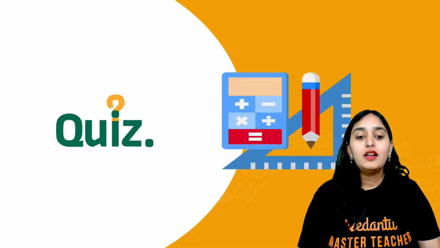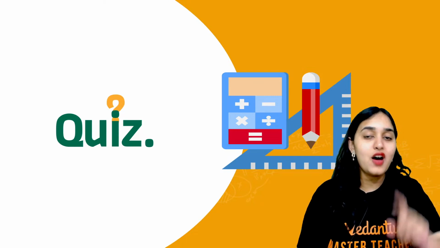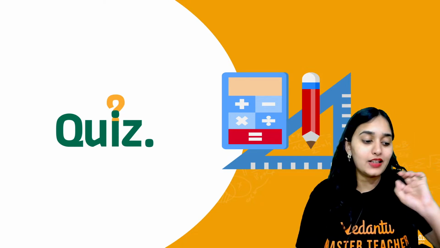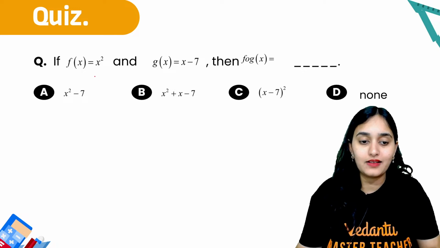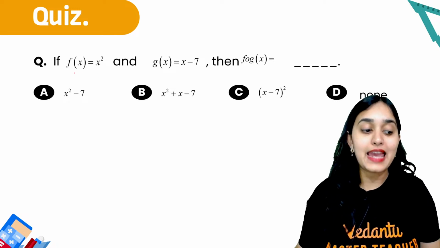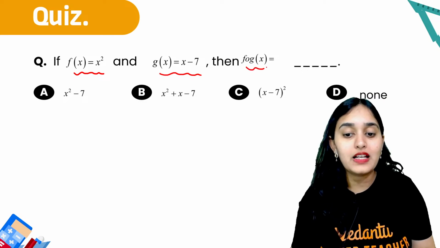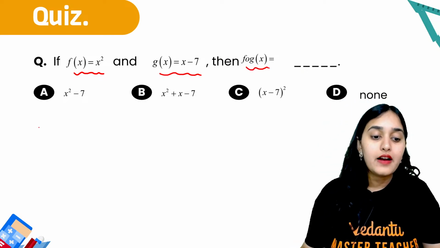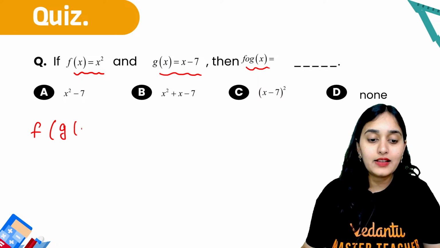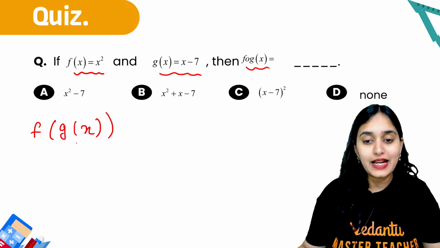Okay. Let's do some quiz questions now. You guys have to answer quickly in the comment section whichever is the right answer. Okay. f of x is x square. g of x is x minus 7. Then what is fog of x? Quickly, come on. I will not tell the answer. You tell me. Solve it and tell me.